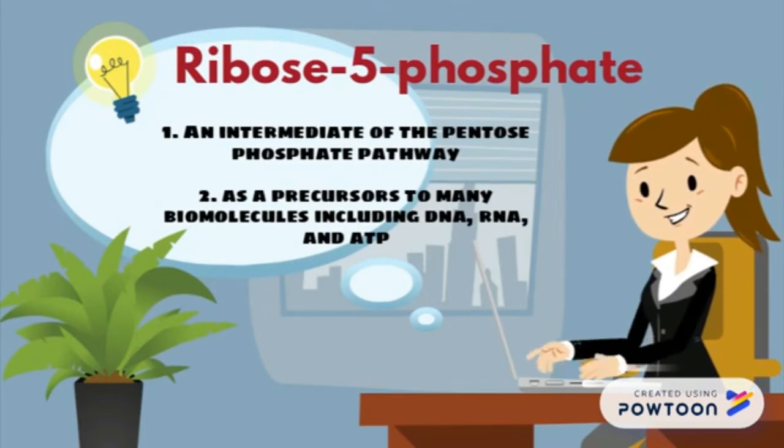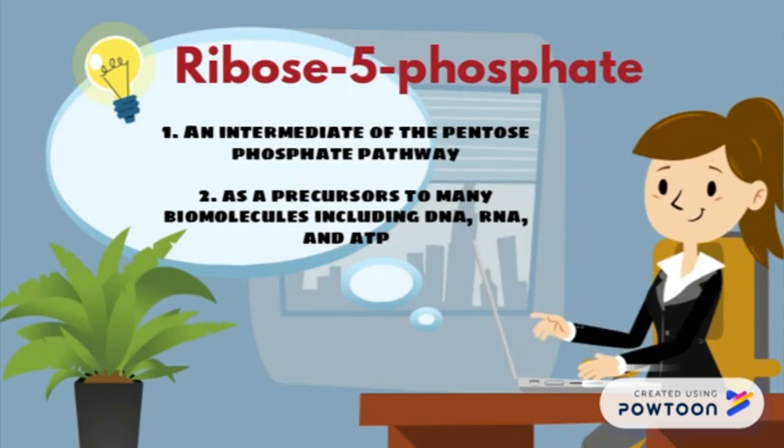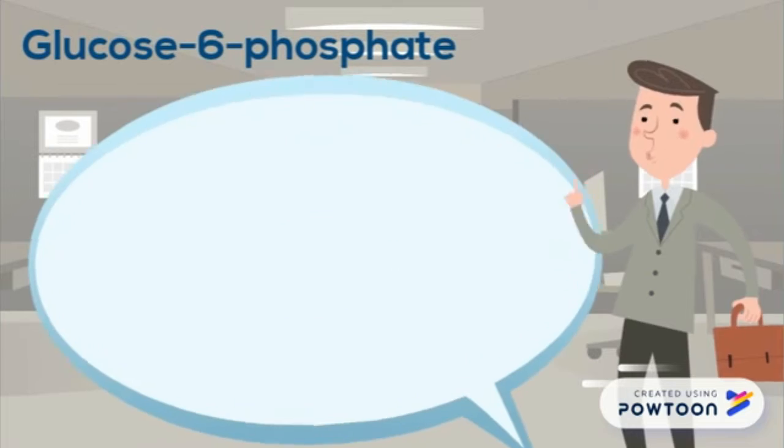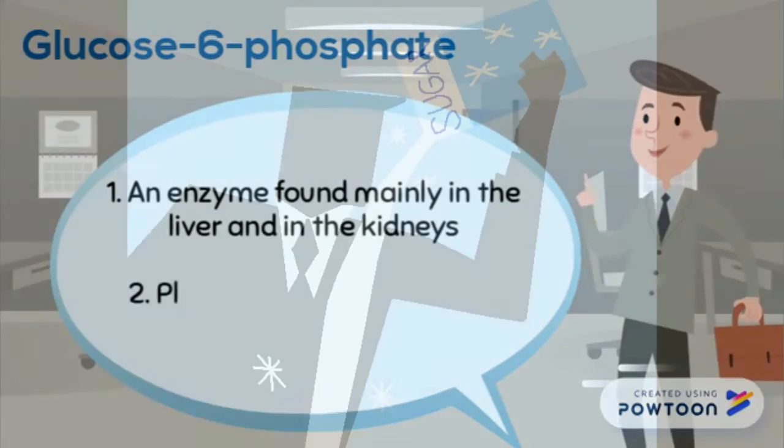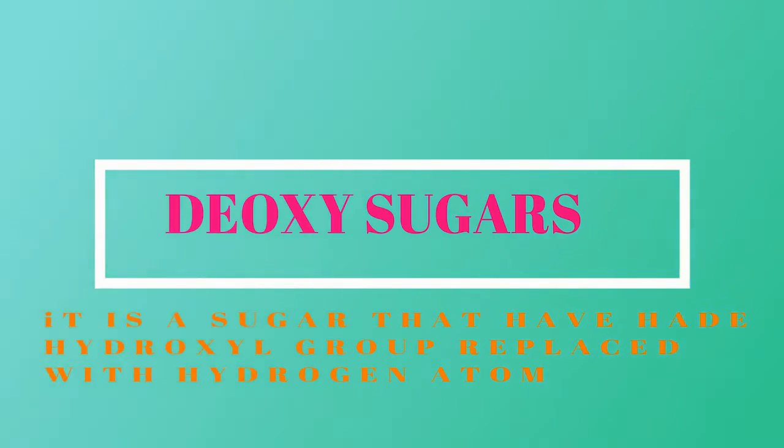Ribose 5-phosphate is an intermediate of the pentose phosphate pathway. It acts as a precursor to many biomolecules including DNA, RNA, and ATP. Glucose 6-phosphate is an enzyme found mainly in the liver and in the kidneys.